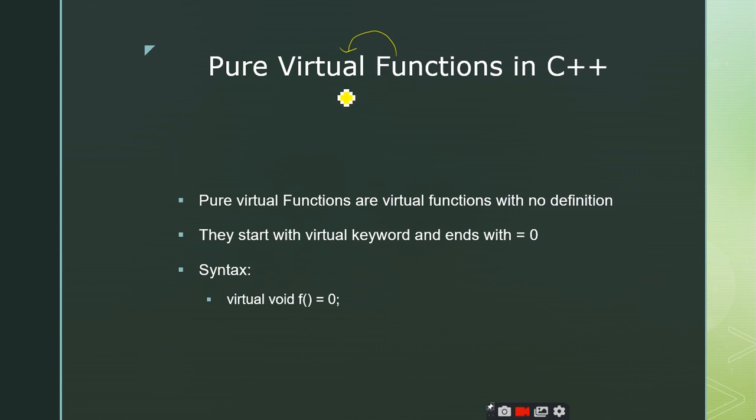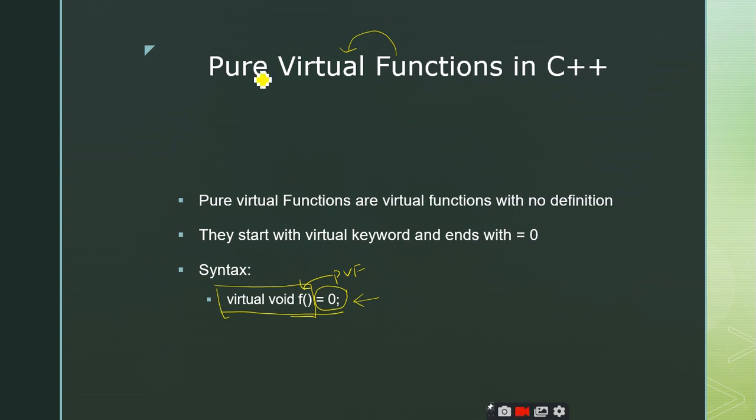So in order to make these virtual functions pure virtual functions, I should use the syntax like this. Up to this point it is a virtual function. F is defined as the virtual function, but I should add is equal to 0 to the declaration. Then that becomes the pure virtual function. So F is a pure virtual function.